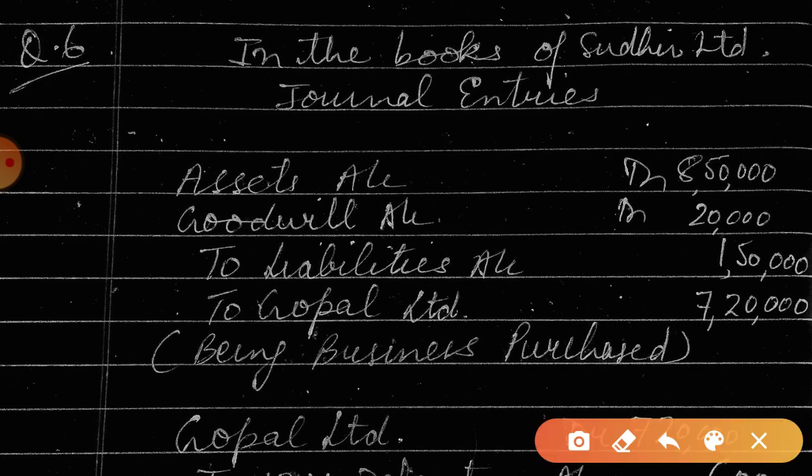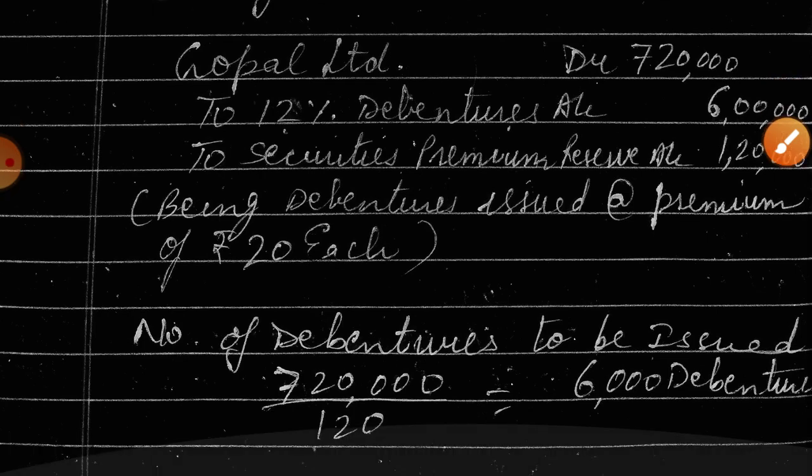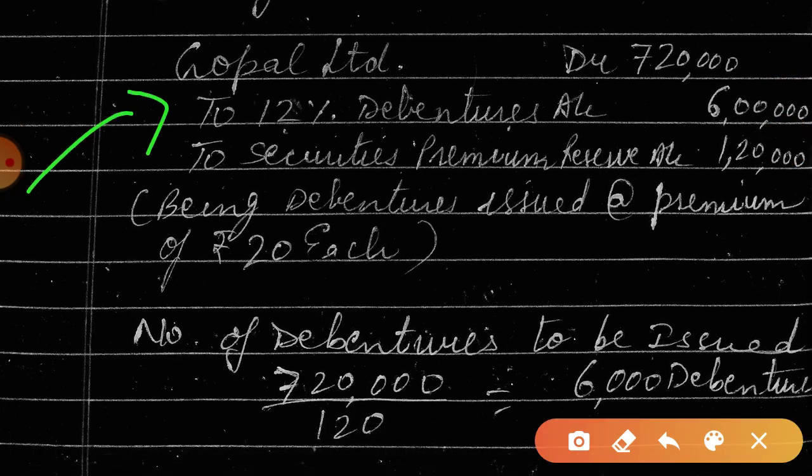Now the payment is to be made to whom? Gopal Limited. Gopal Limited will be debited now, to 12% debentures account and to securities premium. Now we don't know how many debentures are to be issued. So how to calculate the number of debentures to be issued? 7,20,000 is the amount to be paid.